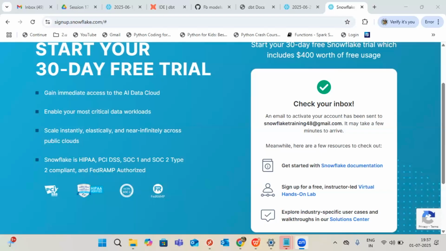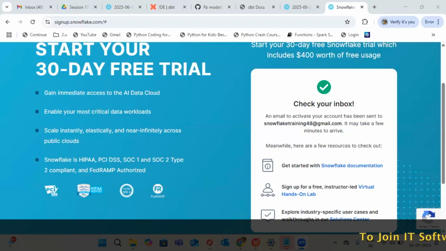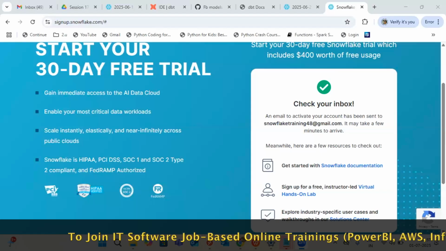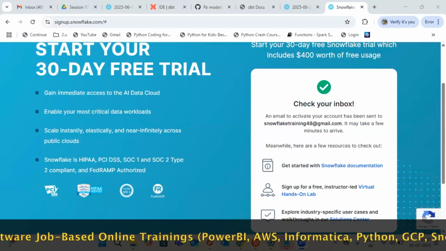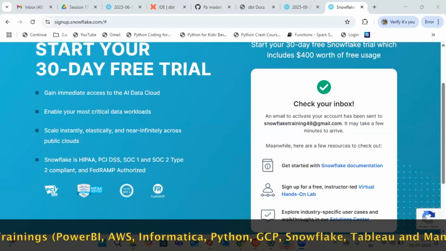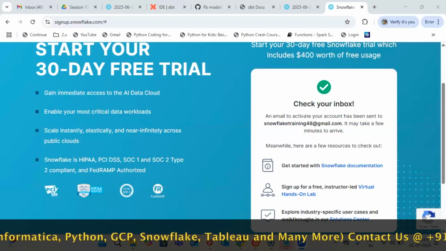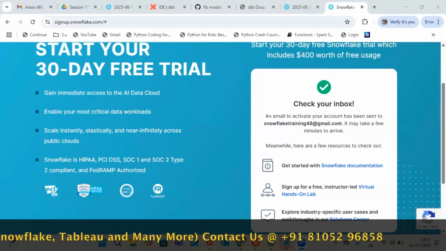Suppose in Snowflake, how they designed the Snowflake compute layer. Compute, for those who are now coming from non-IT, is nothing but a machine to execute the SQL queries. In a simple way, if you want to execute SQL queries, you have to use the compute layer. The compute layer and database layer are both combined in the other warehouses, like BigQuery or Redshift or Teradata. But in Snowflake, they have separate layers.